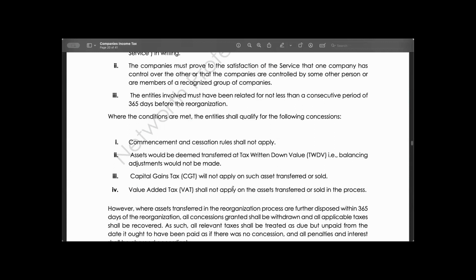So you just take the company and you take the assets at the tax written down value. Next is that capital gains tax will not arise. Next is that this company will not be subject to value-added tax on their sales. So that is that. Any question?